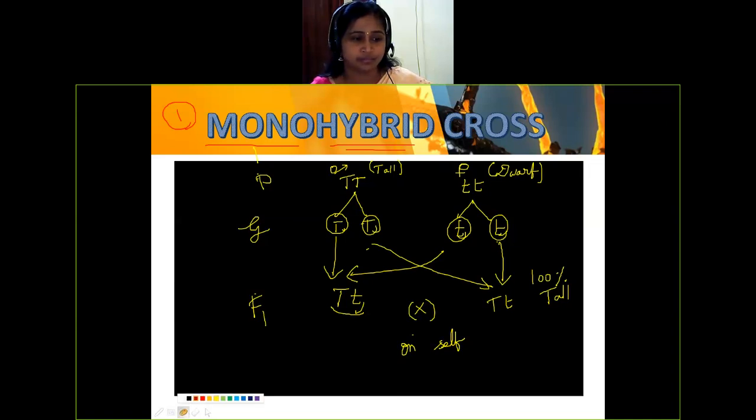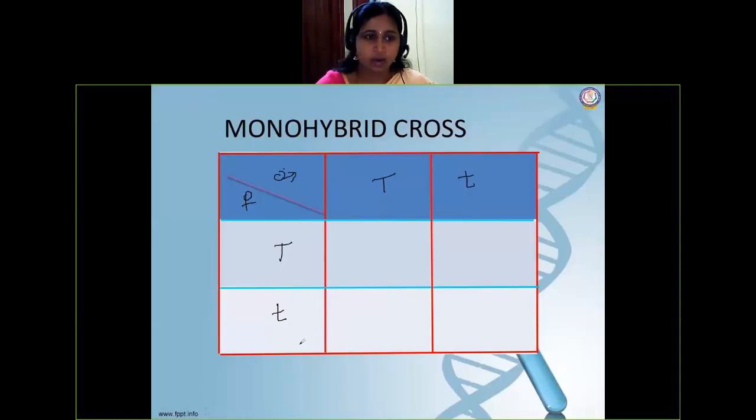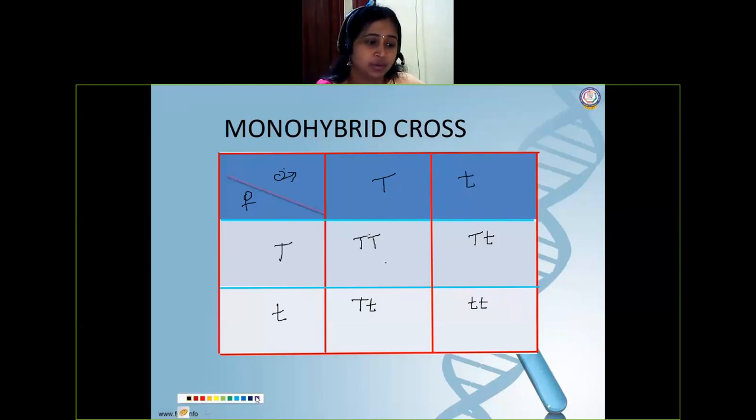Okay. So we'll go to that slide. And now here I'm going to complete as I did for back cross and test cross. Capital T, capital T, then capital T, small t. Then capital T, small t. Here when it comes, be careful because both are recessive characters, small t, small t. Okay, once again we'll check whether we have written correctly. So capital T, capital T, and then capital T, small t. Then capital T, small t, and small t, small t. Okay, all these things, what character? We'll write the character also here.